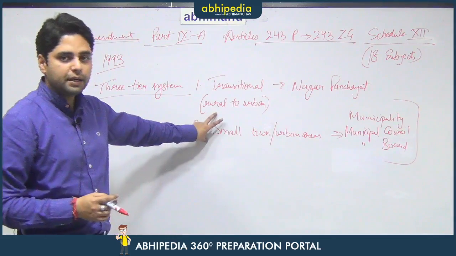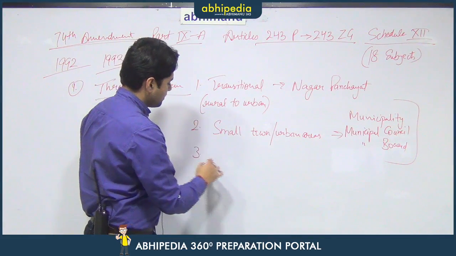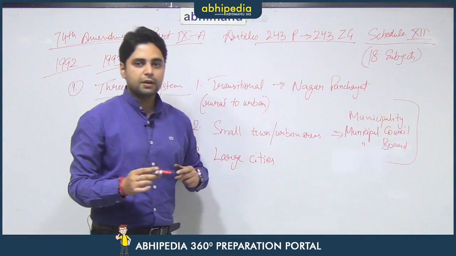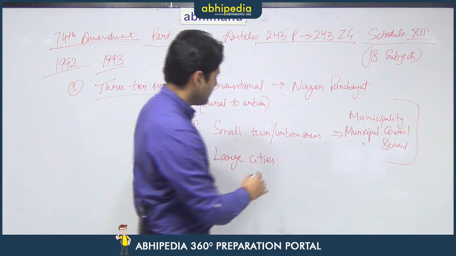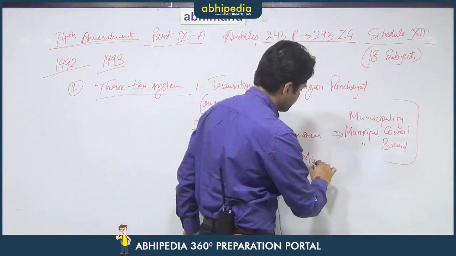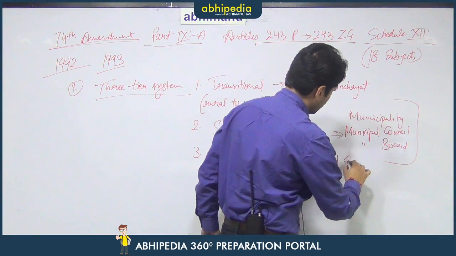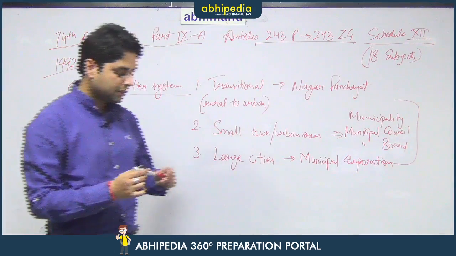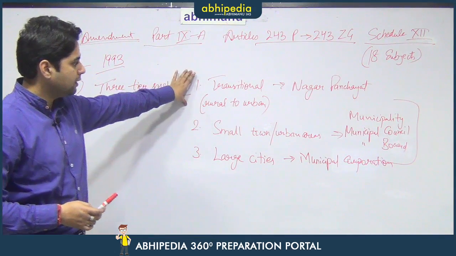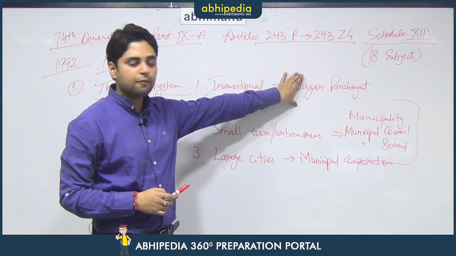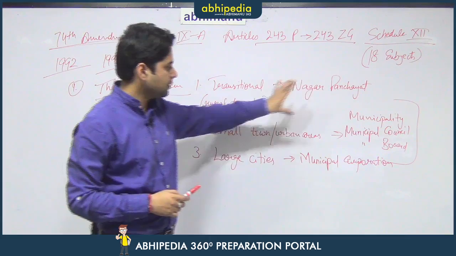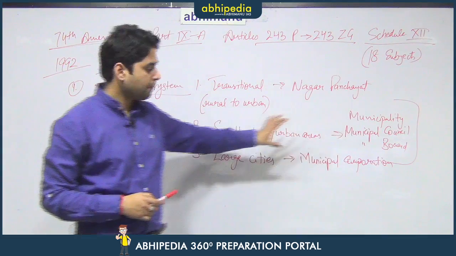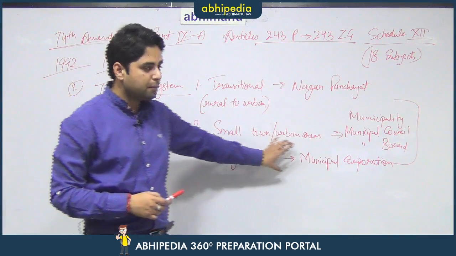So, this is the intermediate level body, and at the third level is a body for larger cities that have a population above a particular threshold, which is again decided by the state government. So, for large cities there is municipal corporation. These are the three types of bodies under the 74th Amendment. So, for those areas which have just been transformed from a village to an urban area, there is a Nagar Panchayat. For small areas there is municipality or municipal council or municipal board, and for large cities there is municipal corporation.